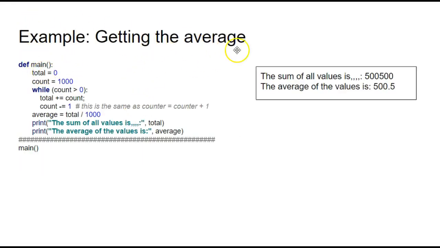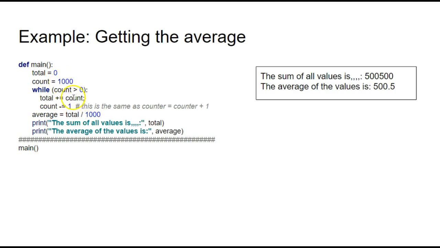Here's another sample program, getting the average. So in main, I set a variable called total and a variable called count. I'm going to loop while count is greater than 0. What this thing is going to do is accumulate all the values between 1 and 1,000. So what is the sum of all the numbers between 1 and 1,000? So while 1,000 is greater than 0, I'm going to take the count and add it to total. Then I'm going to take 1 from the count. It's going to be 999.